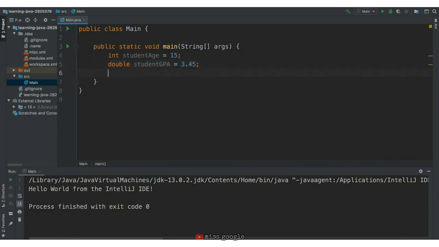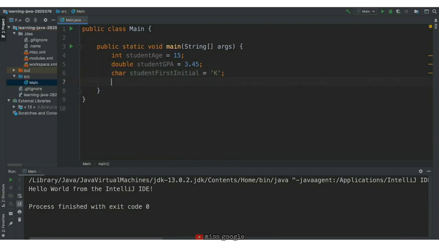Next, we'll represent a student's first initial with the data type char, student first initial as the label, and give it the value k. We'll do something similar for the student's last initial with the data type char, label student last initial, and give it the value h. For all of these variables, you could put a different value as long as it can still be represented by that given data type. For example, you couldn't put a letter or symbol as the value of student age, but you could put another whole number, say 17 instead of 15.